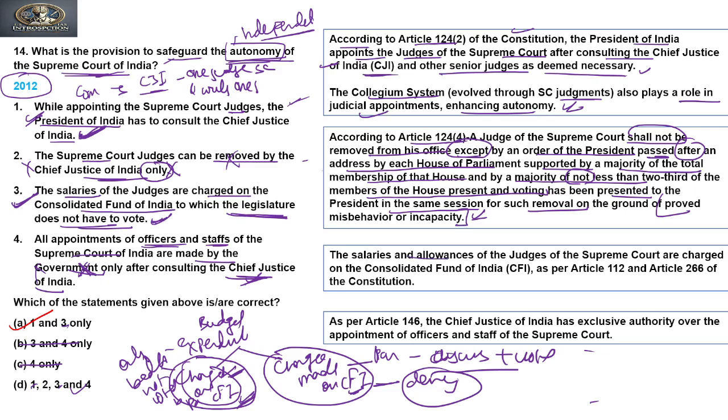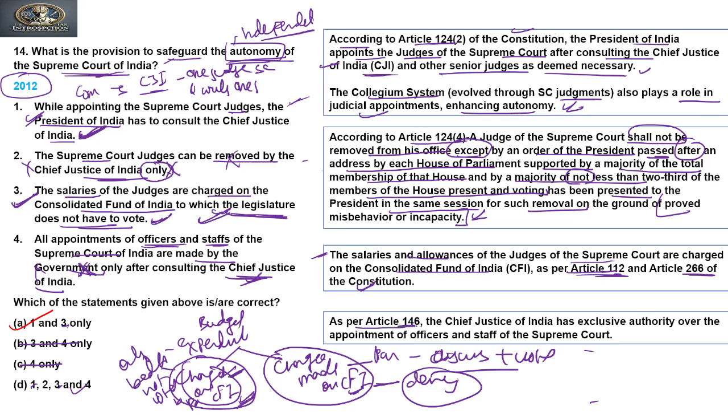The salaries and allowances of the judges of the Supreme Court are charged on the Consolidated Fund of India as per Article 112 and Article 226 of the Constitution. It means they can only be discussed by the legislature, not voted on. So on this, the third is correct.